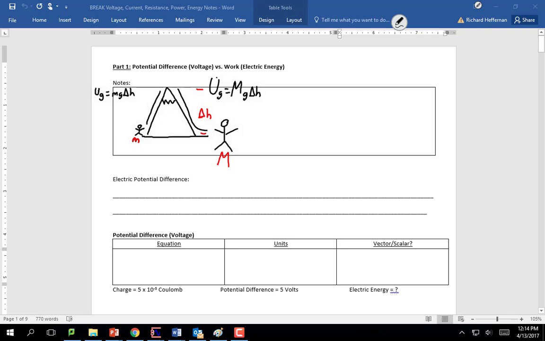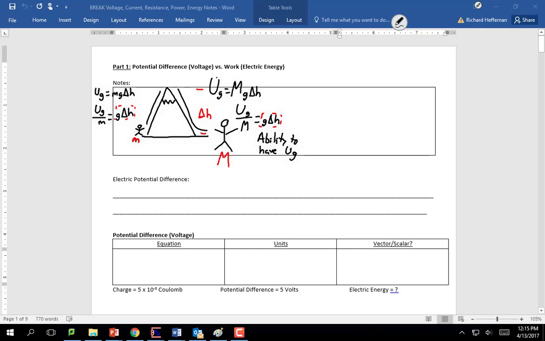But what's true about both of us is if we divided both sides by our mass, mine becomes Ug over little m equals g times change in height. Divide both sides by mass for him as well, and that says Ug over big M equals g times change in height. This quantity is the same for both of us. It shows us the ability to have Ug at any specific point, depending on what our mass is.